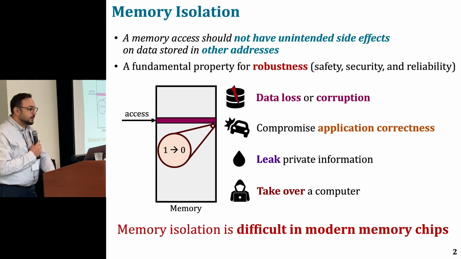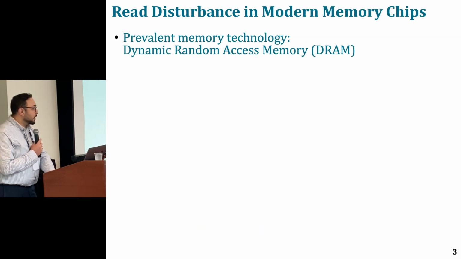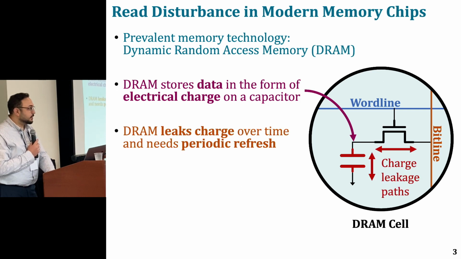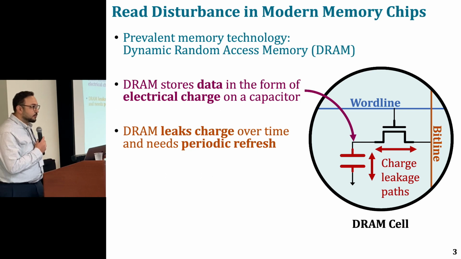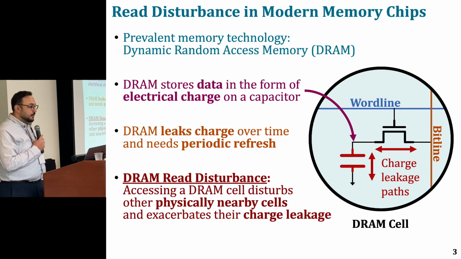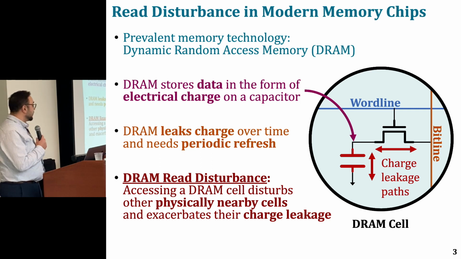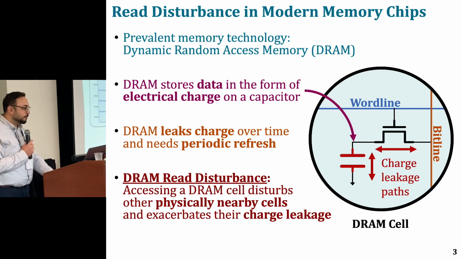Unfortunately, today memory isolation is difficult when we use our modern memory chips, and here is why. Prevalent memory technology today is dynamic random access memory, or in short DRAM. DRAM stores data in the form of electrical charge in a capacitor, and it's a volatile memory technology, so it leaks charge over time and loses data. To avoid that, we need to periodically refresh it. And unfortunately, there is this phenomenon called DRAM read disturbance, where accessing a DRAM cell disturbs other physically adjacent or nearby DRAM cells and exacerbates their charge leakage.